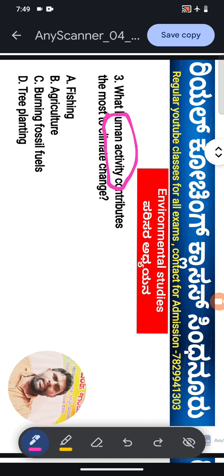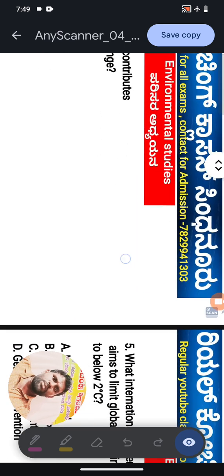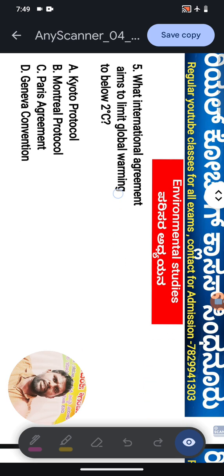Option D, tree planting. Tree planting is the human activity that contributes the most to climate change. Option D is the right answer. Next question. Question number 5. Sorry, there is no question number 5. Sorry for that. Again, question number 5.